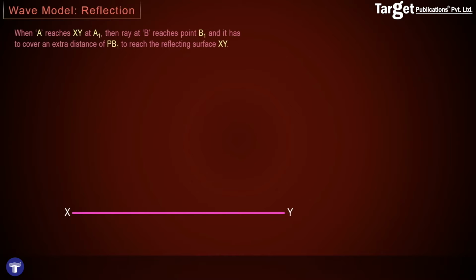So let's see how we are going to look at reflection from the point of view of the wave theory of light. Let's say I have a reflecting surface XY, and incoming light is shown in the form of straight parallel lines. And because I have drawn parallel lines, that is parallel rays of light, we know from ray optics that this means that the source is at a very large distance. However, in wave optics, if the source is at a very large distance, instead of showing parallel straight lines, what I should be showing is a wave front.